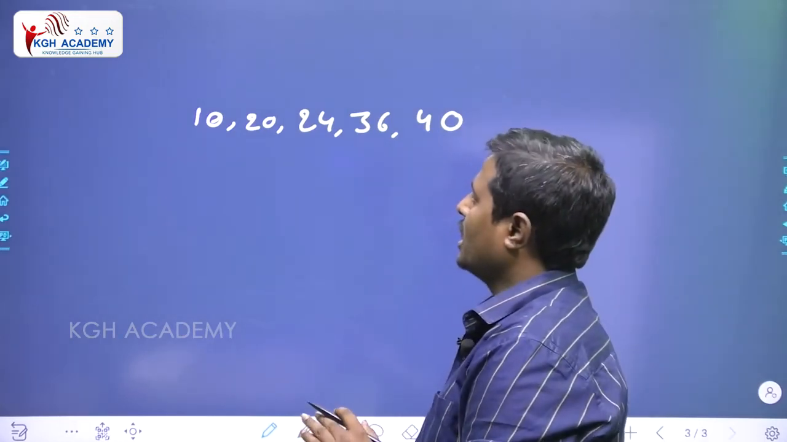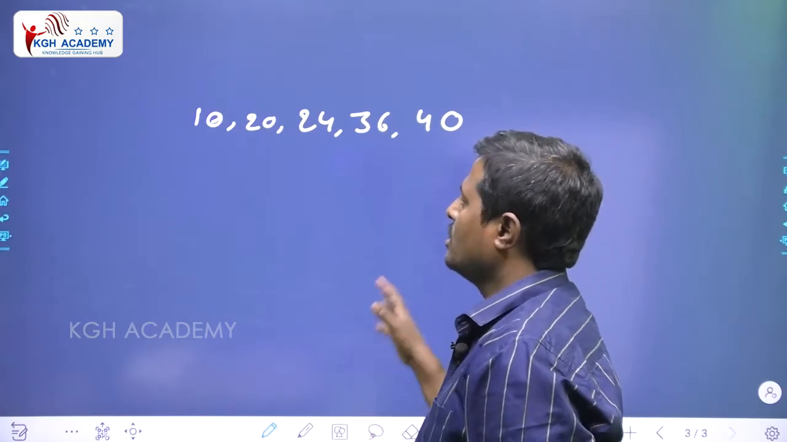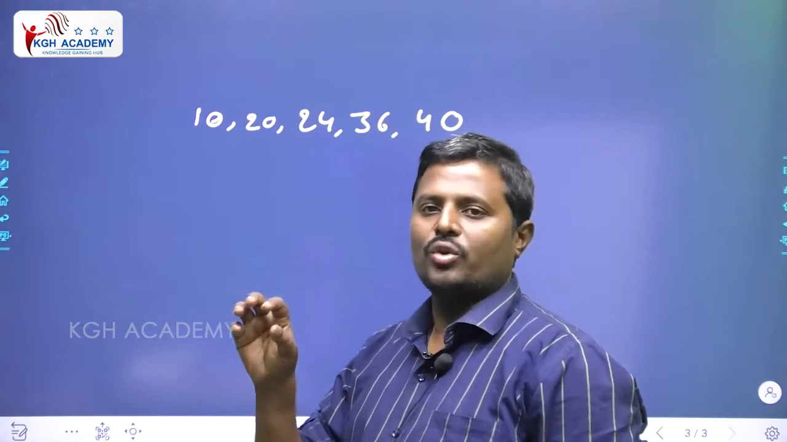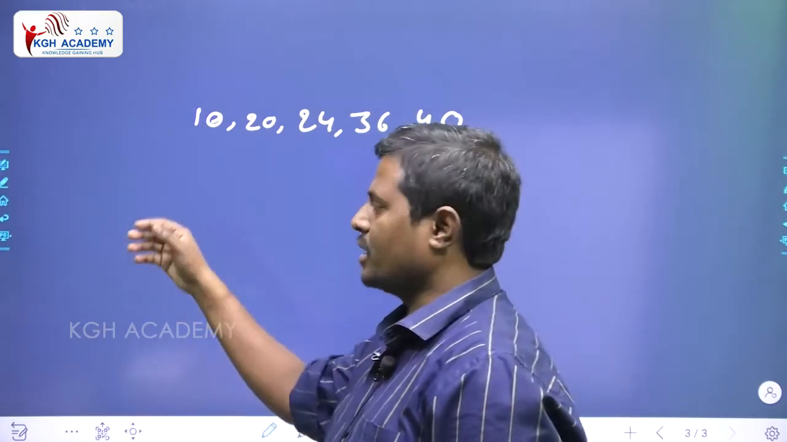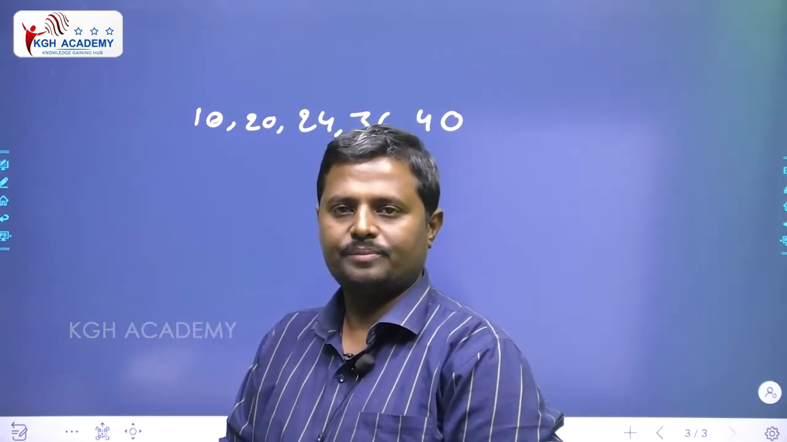Okay, what is the average of 10, 20, 24, 36, 40? If you want to take all the numbers, first of all, you need to fix one target. Or we have a traditional method: average equals sum of numbers divided by number of numbers. That is the traditional method.